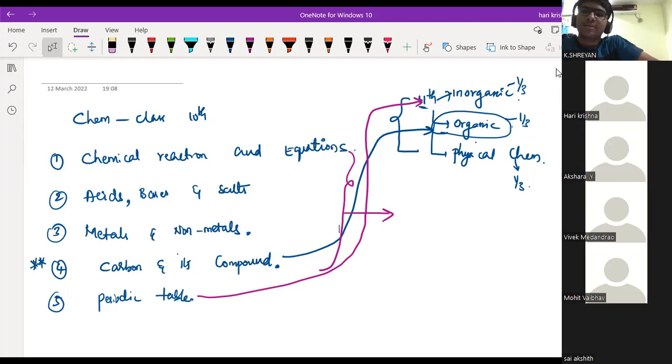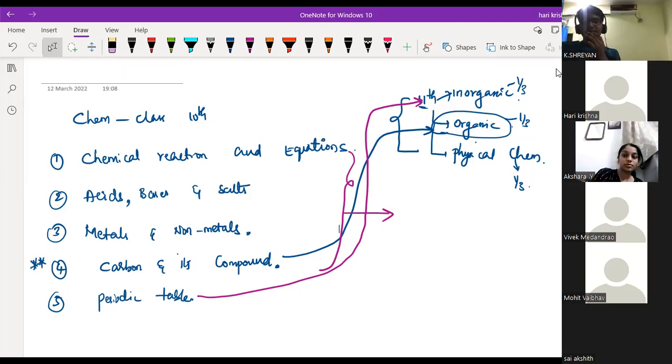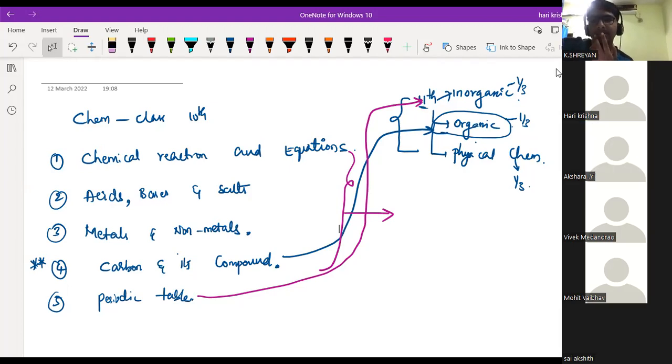Next one is metals and non-metals. You know they put in the ionic bond and covalent bonds, right? Ionic bonding I have already taught you in class 9. So the same thing, covalent bonding and ionic bonding will come here, and the basics of electronic configuration will come in this chapter.